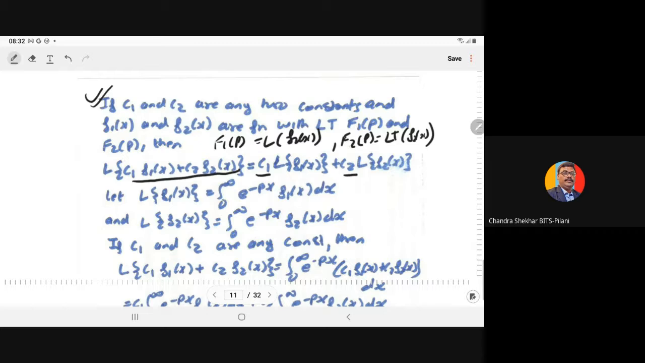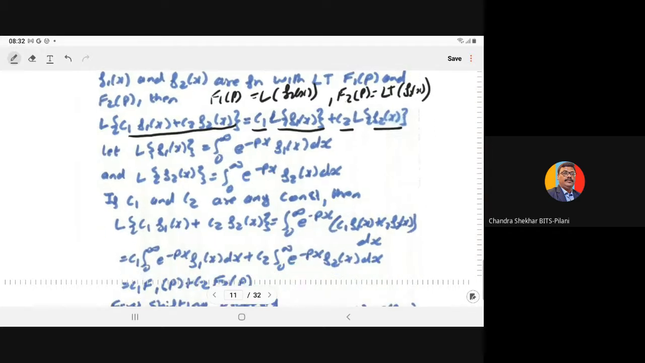The Laplace transform of a linear combination is a linear combination of the Laplace transforms. We know that the Laplace transform of f1(x) is the integral from 0 to infinity of e to the power minus px times f1(x) dx, by definition. Similarly, the Laplace transform of f2(x) is the integral from 0 to infinity of e to the power minus px times f2(x) dx.